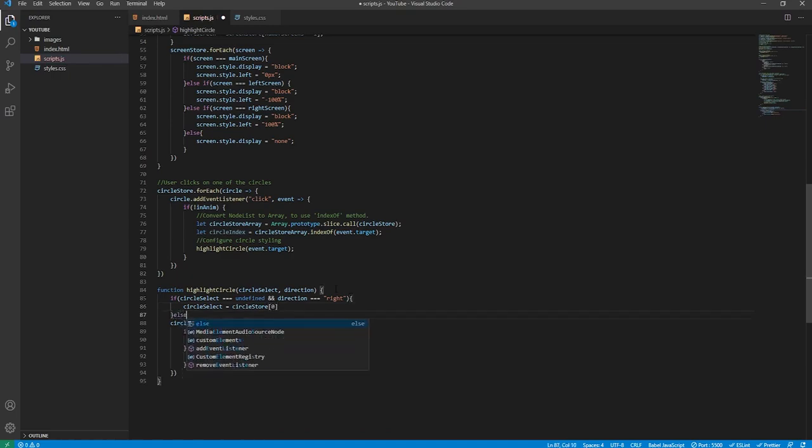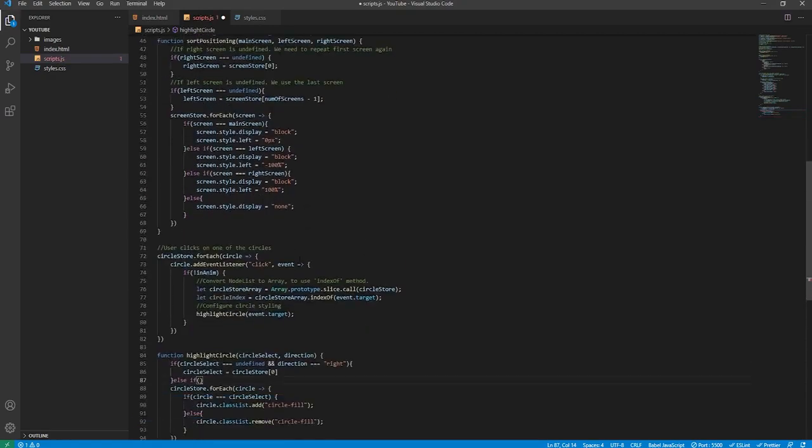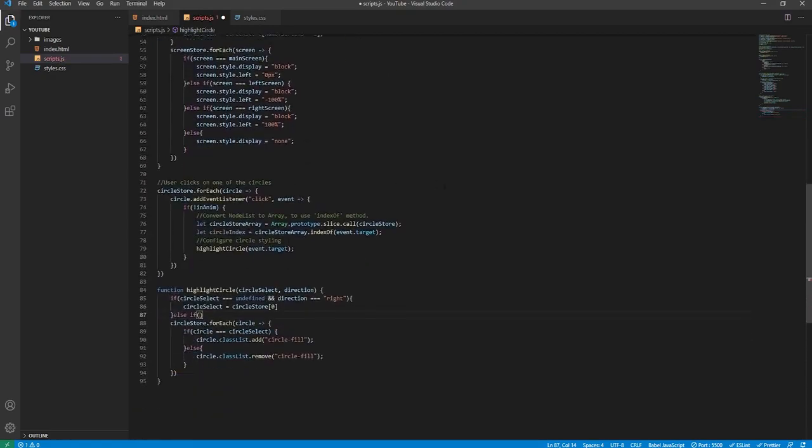So again, this is basically what we did with the sort positioning. If they are going one direction so far and there's no more images in that direction, then we need to use the first image on the polar opposite direction again to basically restart the cycle.